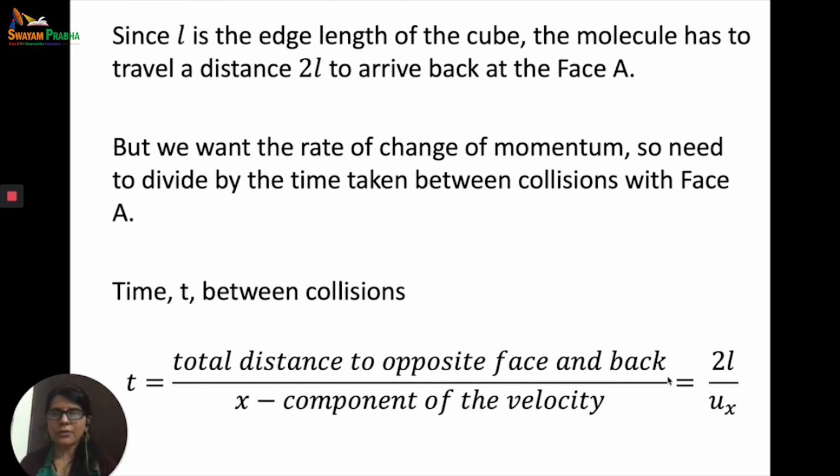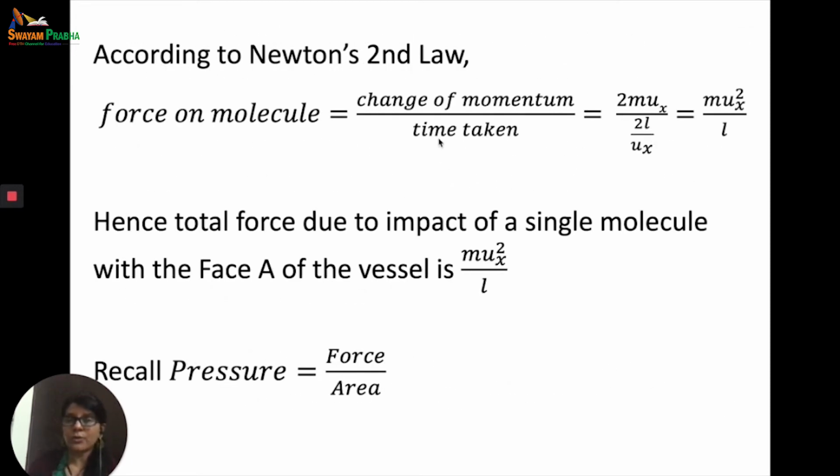Okay. So moving on. Now we know that according to Newton's second law, the force on a molecule is actually equal to the rate of change of momentum. So force will be equal to change of momentum upon time taken. Now what was our change of momentum? You had mux in this direction and minus mux in this direction. So mux minus (minus mux), you got 2mux. That was the change of momentum.